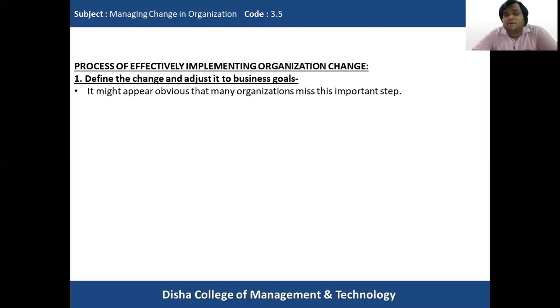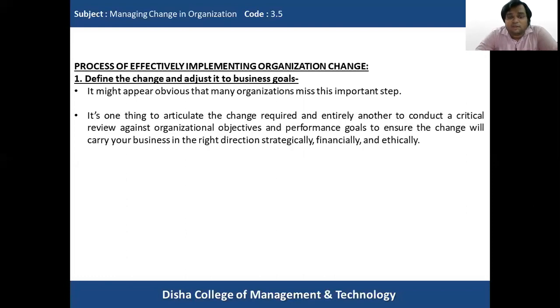It might appear obvious, but many organizations miss this step. Given the rate at which change initiatives fail, it is very obvious that many organizations fail to define the change and adjust it to the business goals. Since there is no alignment between the anticipated change and the business goals, the majority of organizational change processes fail. So it is very important to see that the change that we are going to bring about in the organization and the business goals of the organization should be in alignment.